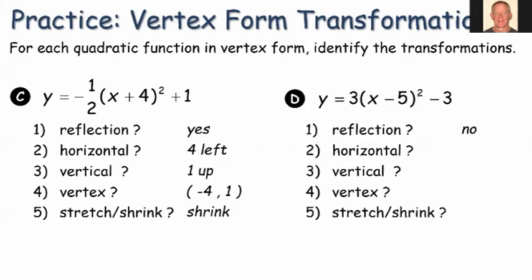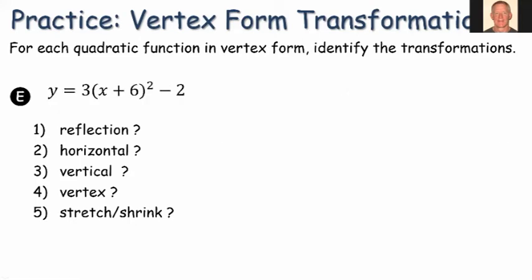Reflection, no. +3, not a -3. Horizontal, yes, -5, so 5 to the right. K value is -3, so down 3. Our vertex then would be 5, -3. And a stretch or shrink, we see our A value is 3, greater than 1, so that is a stretch. All right, a couple more here.